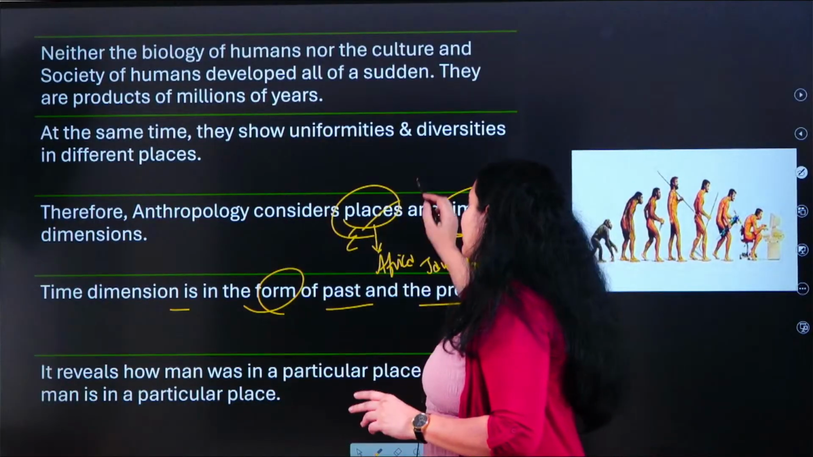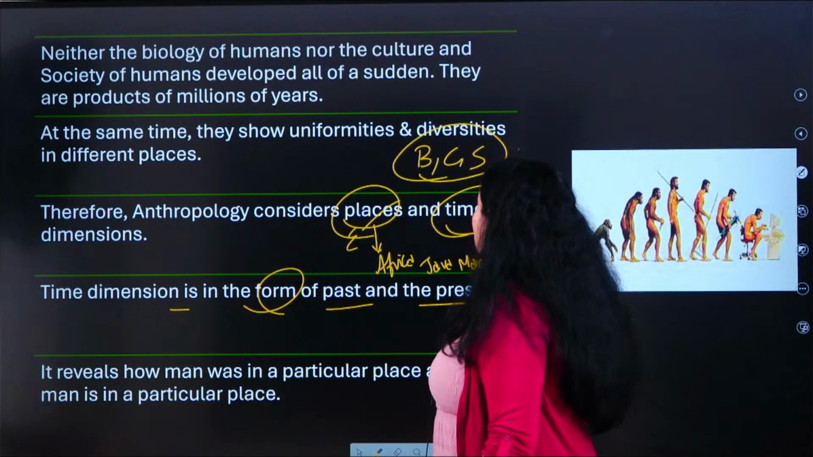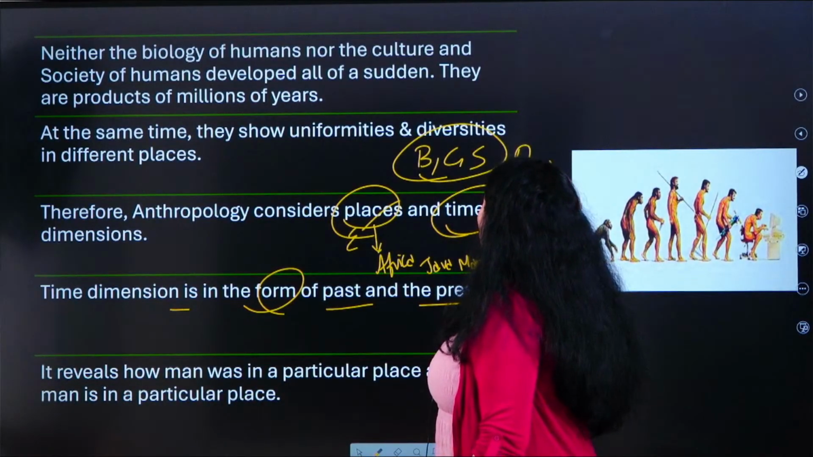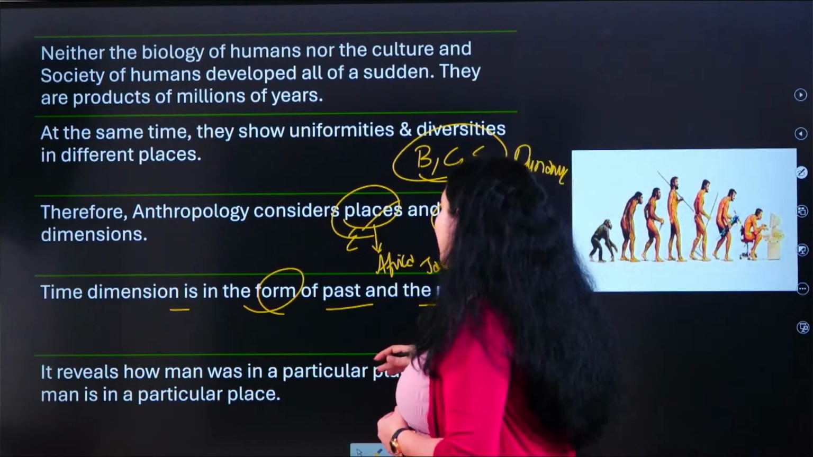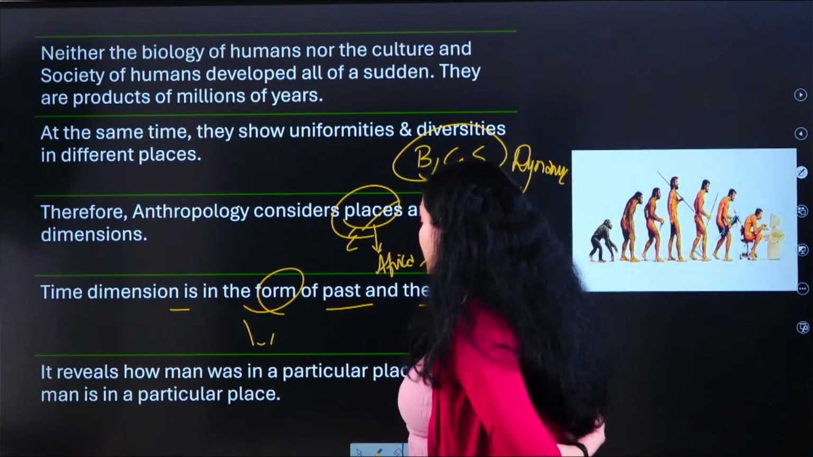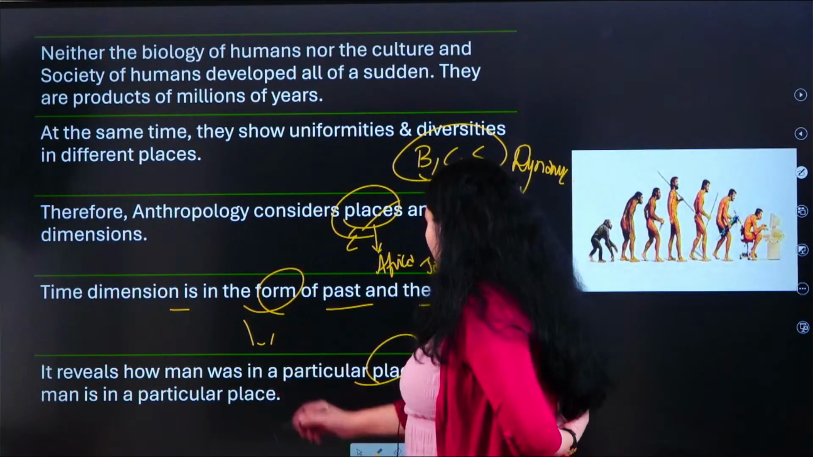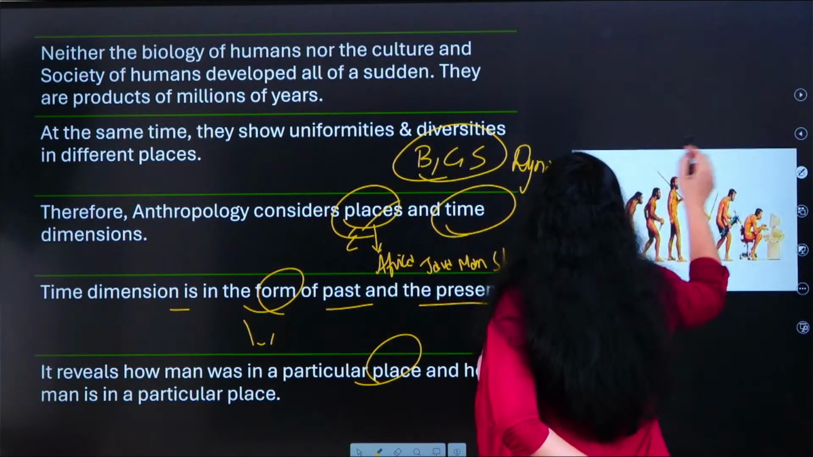Okay, so what you need to understand is that the biology, culture and society of human beings are always dynamic in nature. The time dimension will reveal how man was in a particular place and how man is in another place. We will study so many things like this.